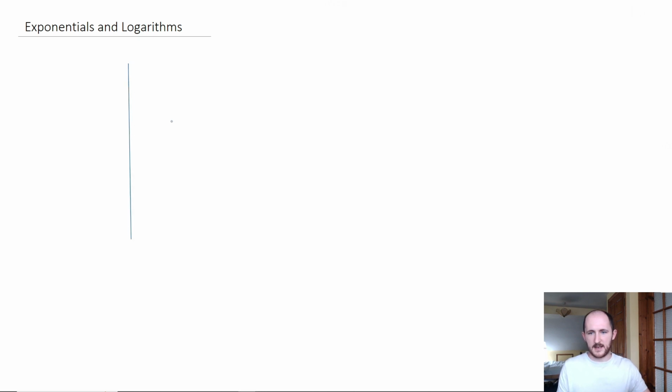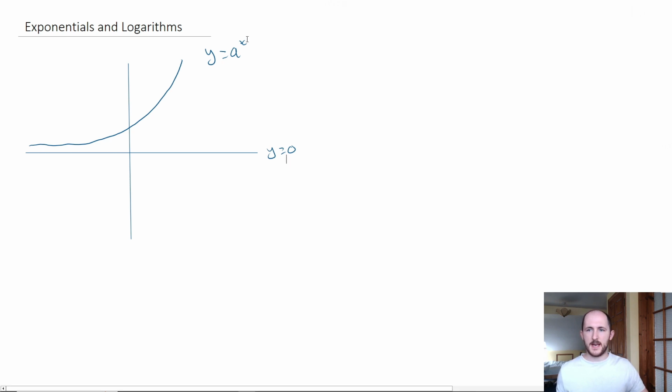If we draw little axes like this, again, it doesn't have to be super neat. Your power law, so a graph where you have something like a to the power of x, looks like this, right? And it goes exponentially off. And the idea is that it never crosses the y equals 0 line. It's something called an asymptote. It never crosses that.